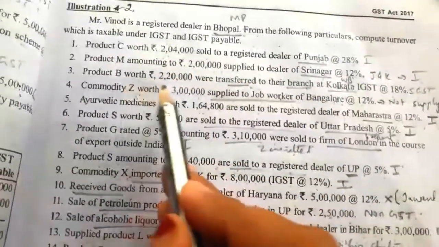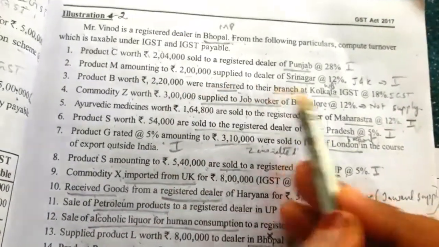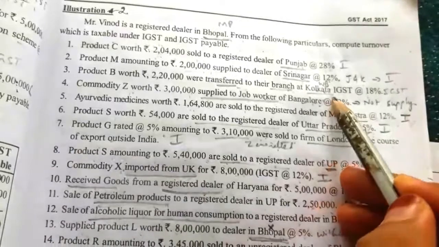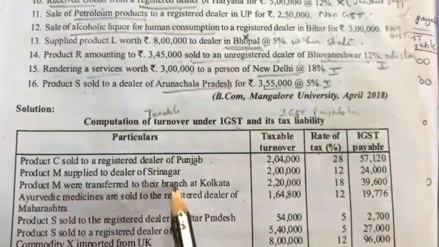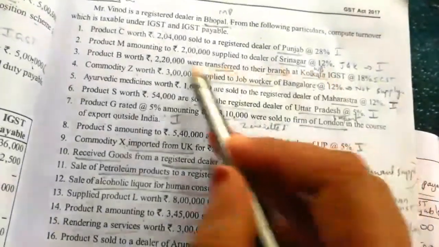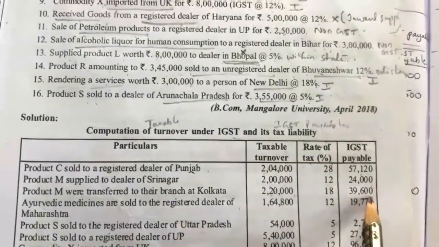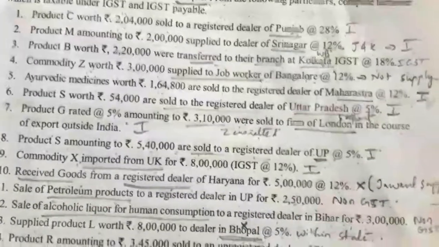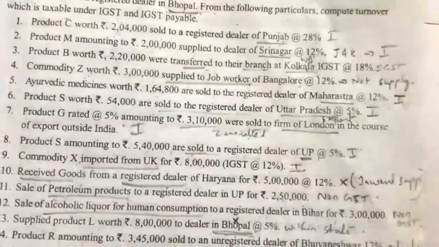Next, third one, product B worth rupees 2,20,000 transferred to their branch. So branch transfer to Kolkata, West Bengal, IGST. Value is 2,20,000 into 18% tax, 39,600. Next, commodity Z supplied to a job worker.